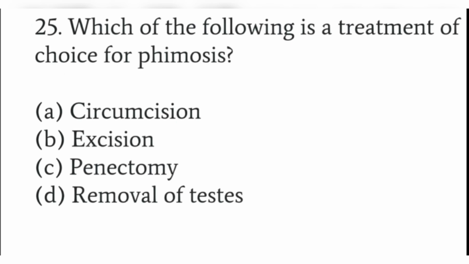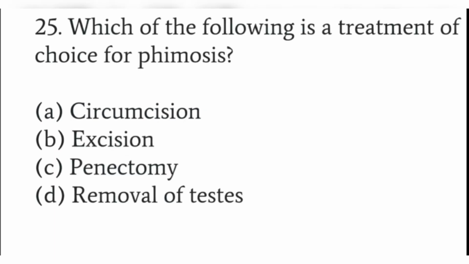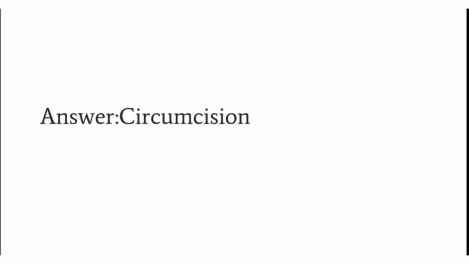Which of the following is the treatment of choice for phimosis? Circumcision, excision, penectomy, removal of testes. See, phimosis means there is a skin falling over the penis, and when the patient is passing urine, there is no stream formation and there is dribbling of urine, because the prepuce is not going back and it is sticking to the glans. So the procedure which is performed is circumcision. Circumcision can be religious when there is no phimosis, or can be an intervention to treat phimosis. So the answer is circumcision.